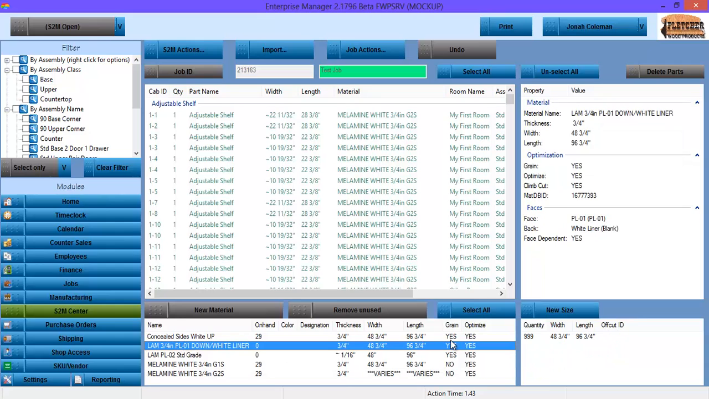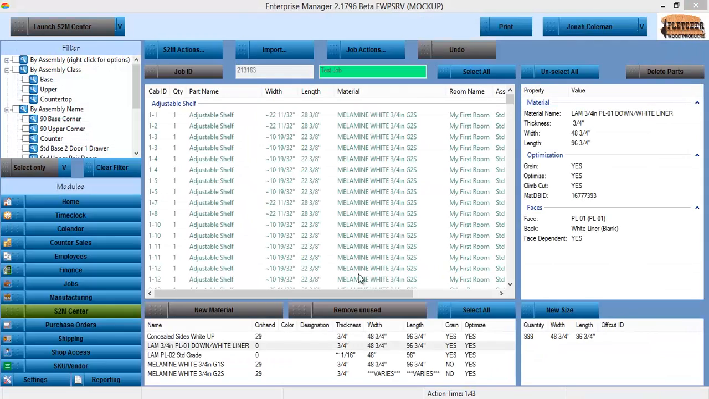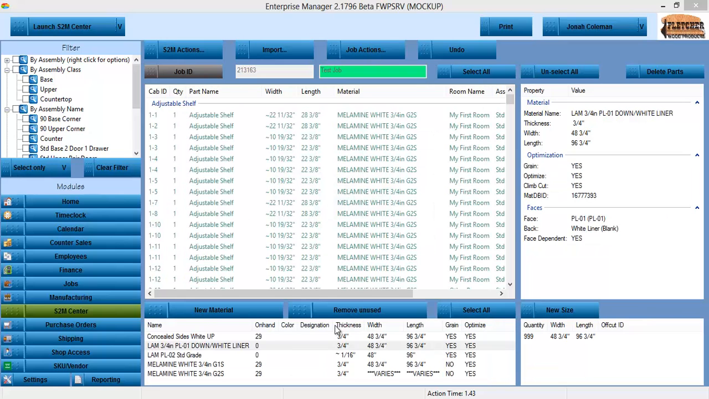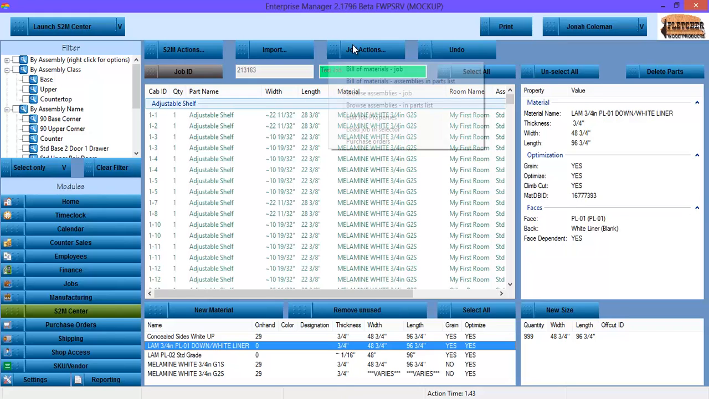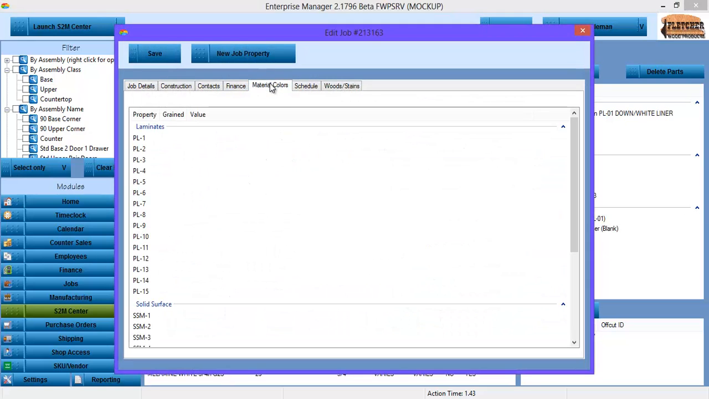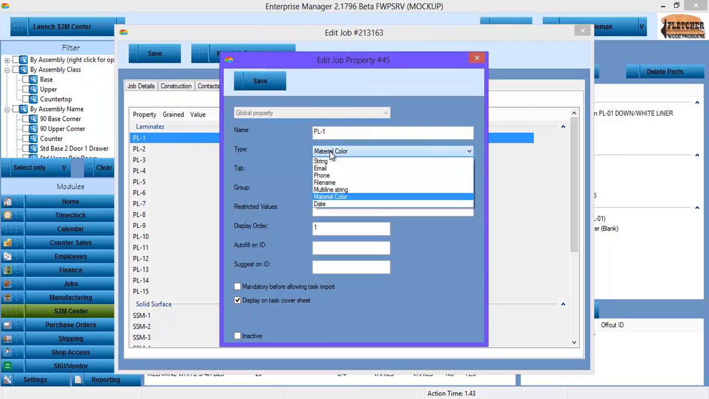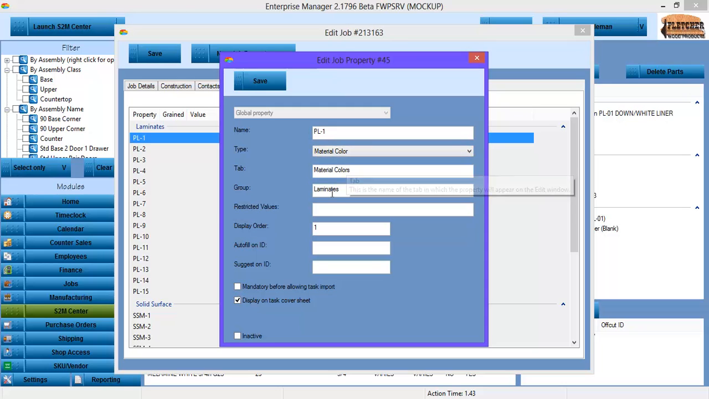So we have this PL1. We'll close the Screen to Machine Center. This PL1, if I pull up job properties here, we can go over to this materials colors tab. We have some scheduled laminates. If I edit this definition, you can see it's a material color. It goes on the material colors tab under the group laminates. We can restrict the values, what order it's displayed in, and you'll see it displays on the task cover sheet, which means it's automatically communicated to the shop.